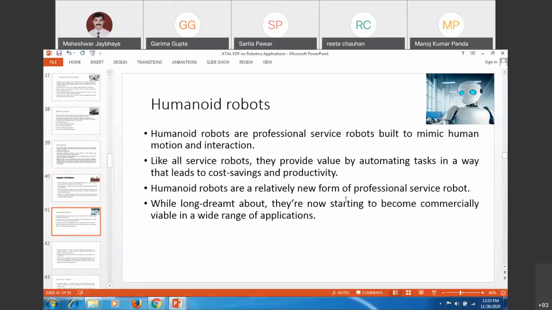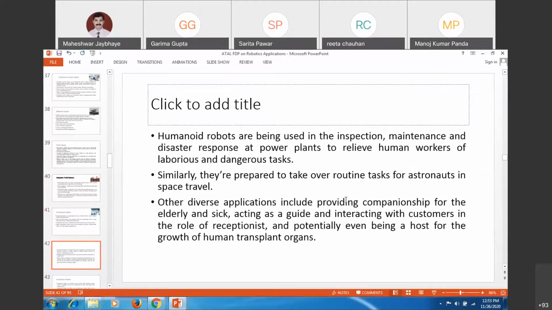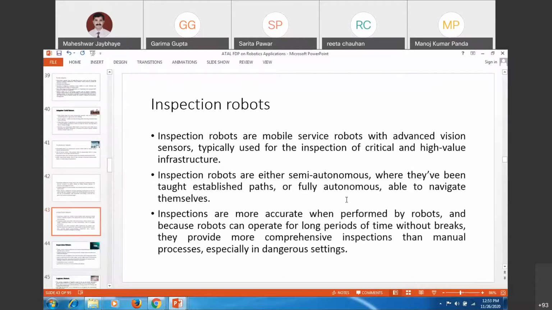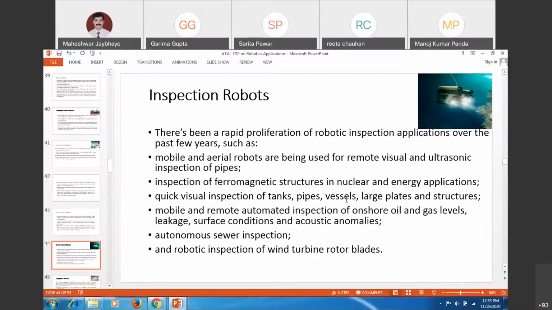Humanoid robots: yes, you will have a separate session on it, the last session, on humanoid robots as an application. Inspection robots we have discussed a lot, but in marine applications you are also going to use inspection for pipelines, underwater pipeline inspections, or maybe repairing. You can depute robots for quick visual inspection of tanks, pipes, vessels, large plates and structures of submarines. So you are going to have multiple applications.